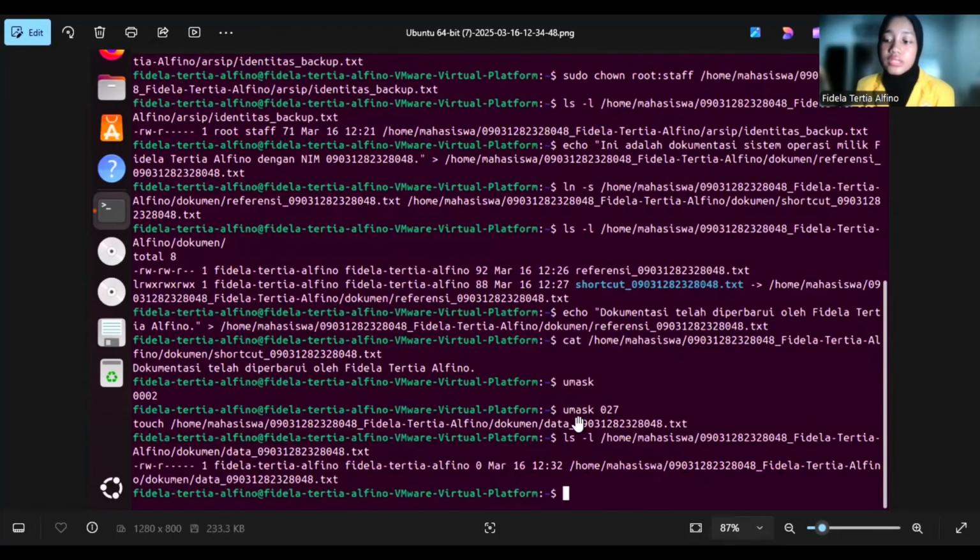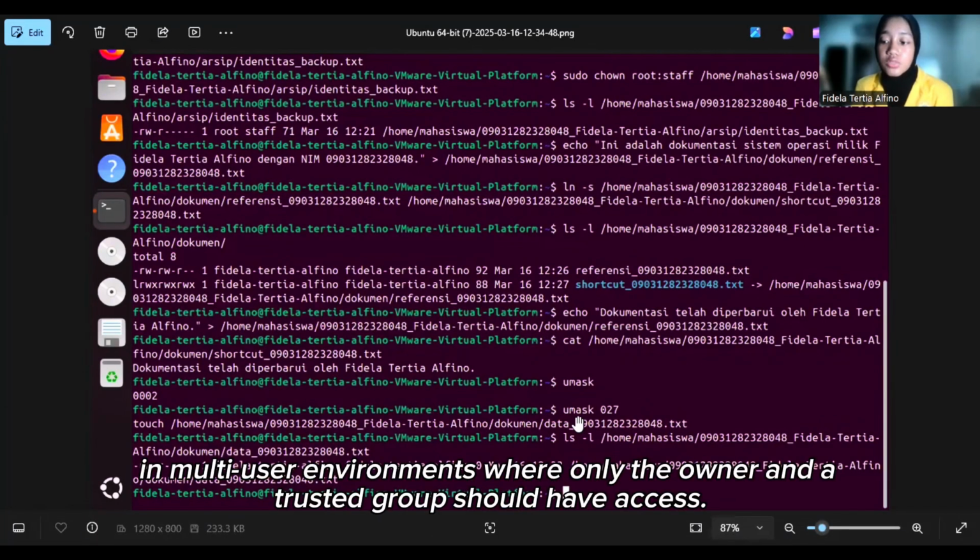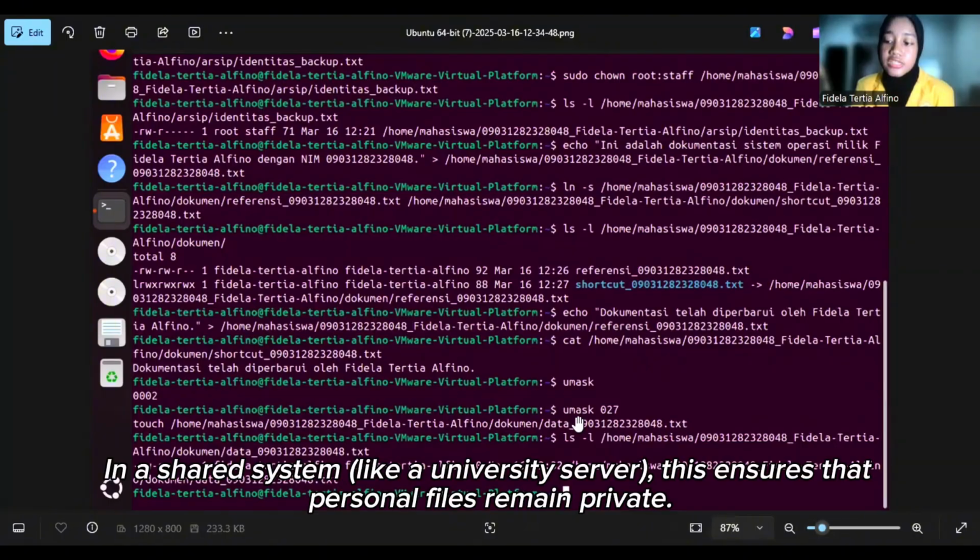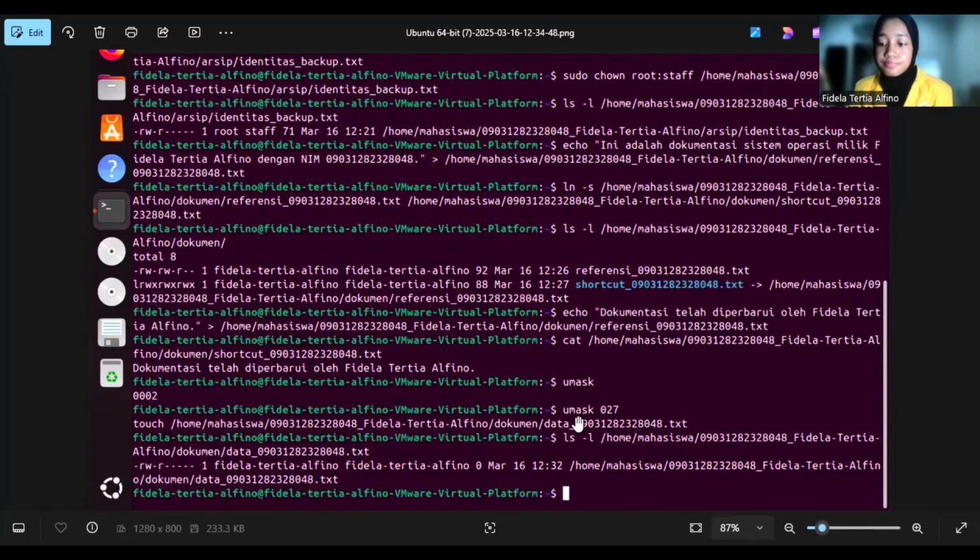And why is this important? These settings enhance security by preventing unauthorized users from accessing files, and it is useful in multi-user environments where only the owner and a trusted group should have access. In a shared system like a university server, this ensures that personal files remain private. Okay, so that's all from me.